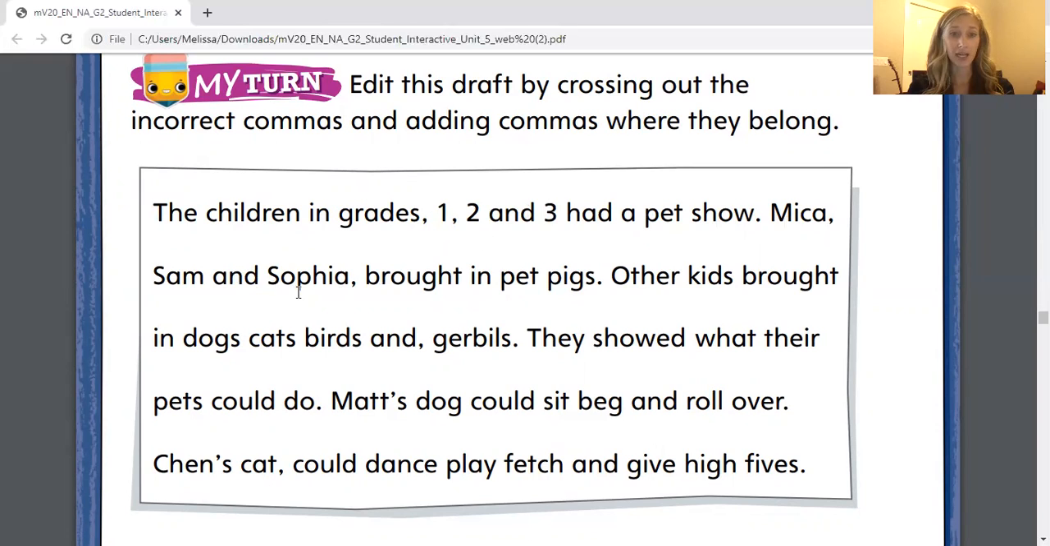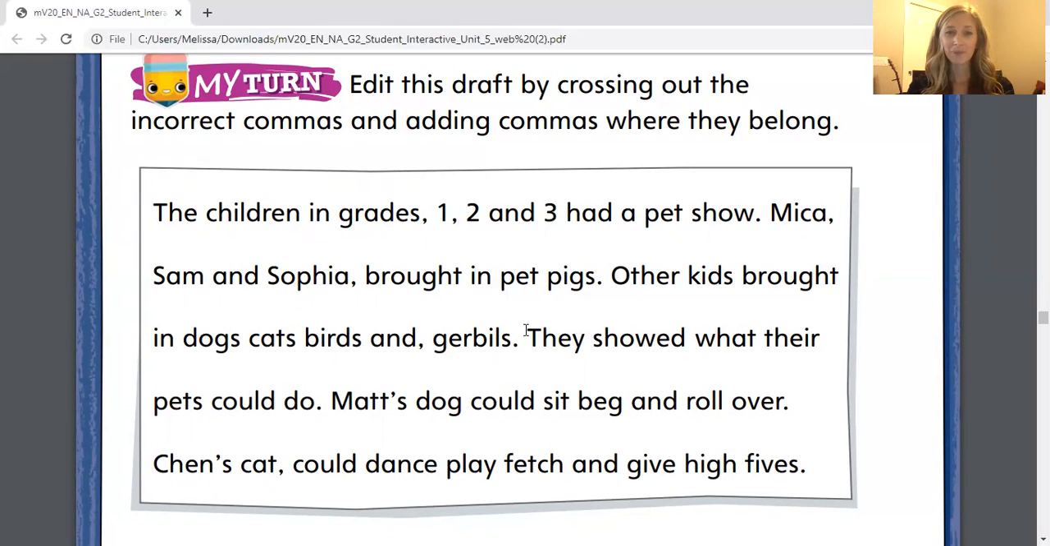Micah, Sam, and Sophia brought in pet pigs. So we're listing Micah, Sam, and Sophia, and we're missing a comma after Sam. Go ahead and put a comma after Sam. Otherwise, we're not separating Sam from Sophia. The next sentence. Other kids brought in dogs, cats, birds, and gerbils. So we're listing the animals they brought in. We need a comma after dogs, and after cats, and after birds. And I see there's a comma after the word and. You need to cross that comma out. Remember the rule, no comma after and, no comma after the word or.